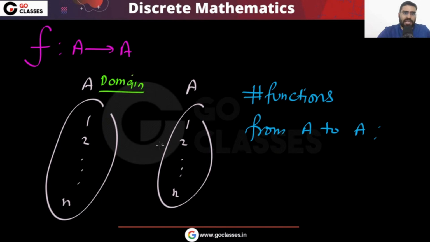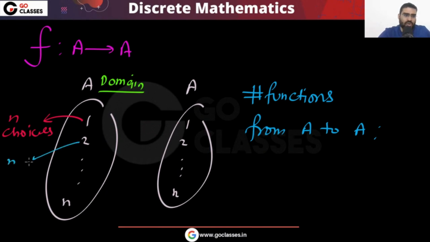Okay, for every element in the domain, this element can map to this, or this element can map to this, or this element can map to this. So this element can map to exactly one element. So for this element, in total how many choices do you have? Total n choices, because it can map to 1, or to 2, and so on. So there are n choices for 1.